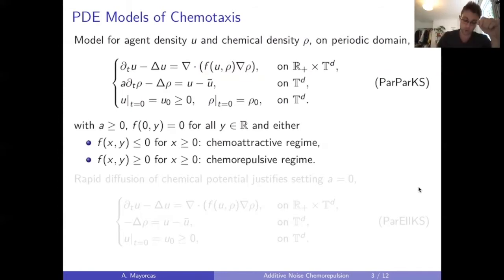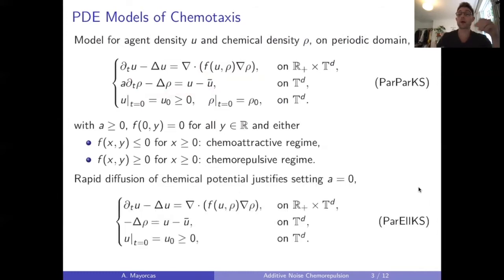And one other observation that has been made by a number of authors is that it's natural to assume that the chemical density will diffuse far more rapidly than the cells. So if we think of the chemicals as being on a molecular scale and the cells as being on a cell scale, then the chemical density will diffuse far more rapidly. And this justifies simplifying the model somewhat by setting the diffusivity parameter here to be 0 in the chemical equation.